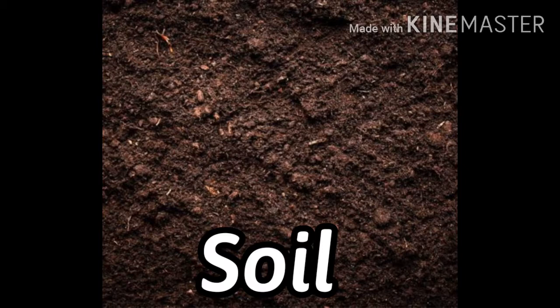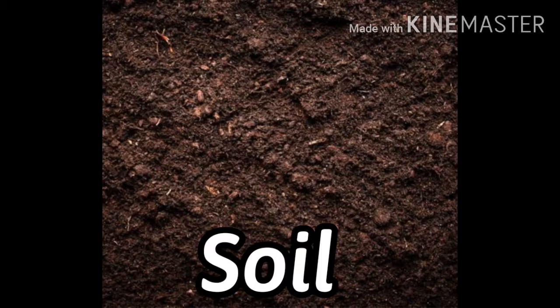So soil is made up of organic matter, minerals and weathered rocks found on the earth. Already I have told you about weathering, right?